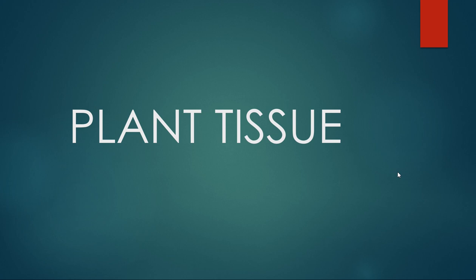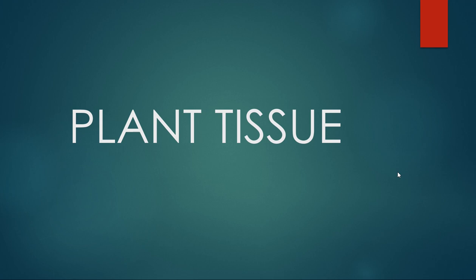As we have discussed in above slides, plant tissues are of two kinds, meaning your plant has two different kinds of tissues in its body at different locations. One is dividing tissue and another one is non-dividing tissue. Today in this lecture we will go through dividing tissues. Technically it is known as meristematic tissue.